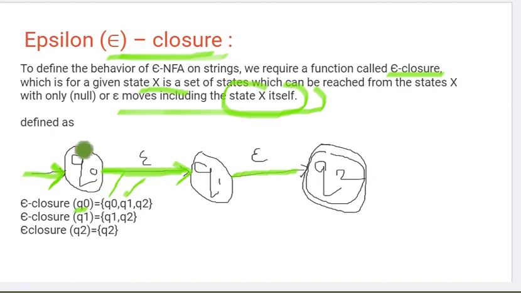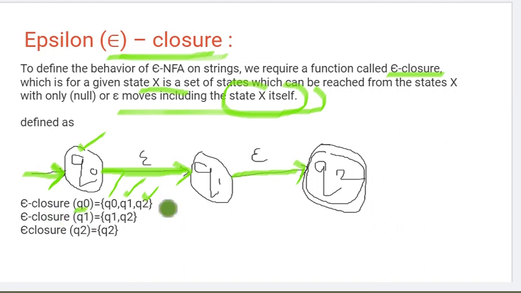Yes, at Q1 there is an epsilon movement going to Q2, so we write Q2. At Q2, if there is an epsilon movement, that also you need to write. So from that state, all the states reached by continuous epsilon movement you need to mention.